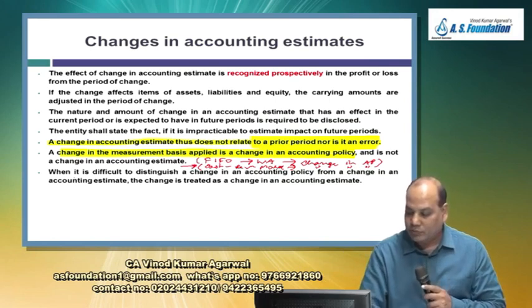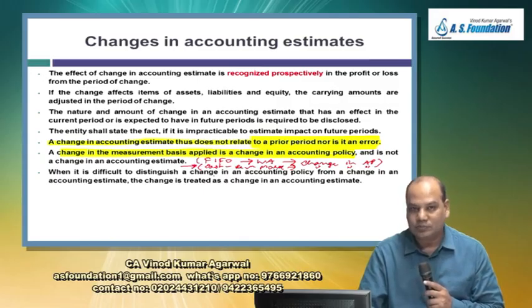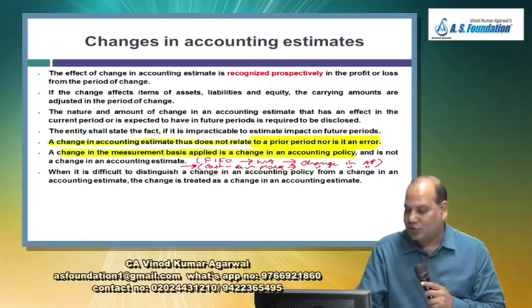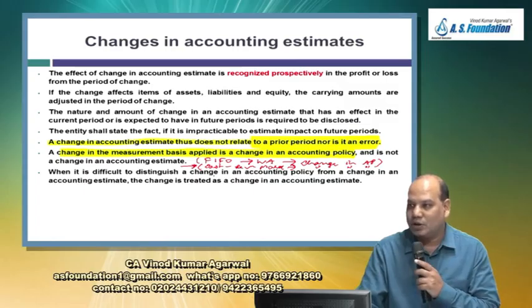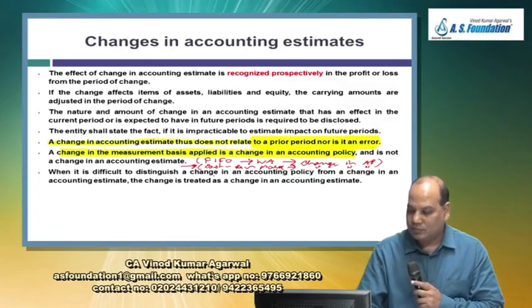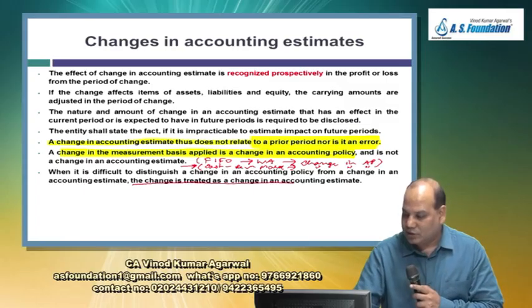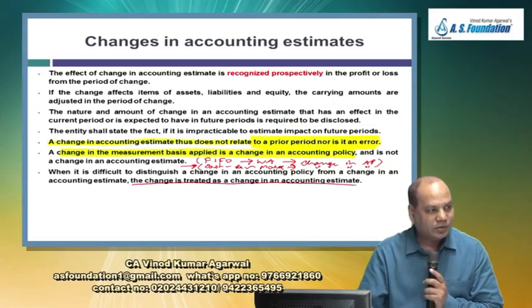When it is difficult to distinguish a change in accounting policy from a change in an accounting estimate, the change is treated as a change in accounting estimate.